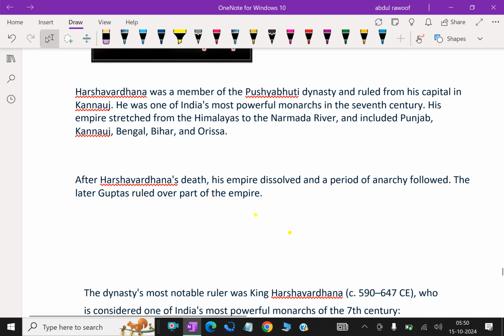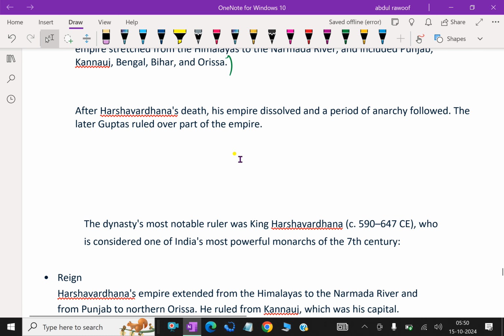Further detail: Harshavardhana was a member of the Pushyabhuti dynasty and ruled from its capital in Kannauj. He was one of India's most powerful monarchs in the 7th century. His empire stretched from the Himalayas to the Narmada River and included Punjab, Kannauj, Bengal, Bihar and Orissa. After Harshavardhana's death, his empire dissolved and a period of anarchy followed. The later Guptas ruled over part of the empire.